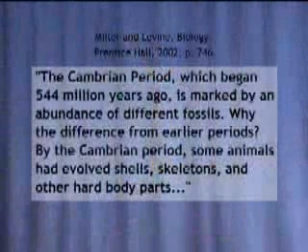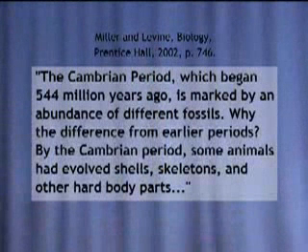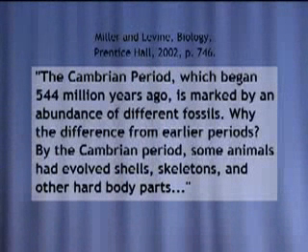Now, here's a textbook, Biology, Miller and Levine, 2002. They state this. The Cambrian period, which begins 544 million years ago, is marked by an abundance of different fossils. Why the difference from earlier periods? And they state, by the Cambrian period, some animals had evolved shells, skeletons, and other hard body parts.